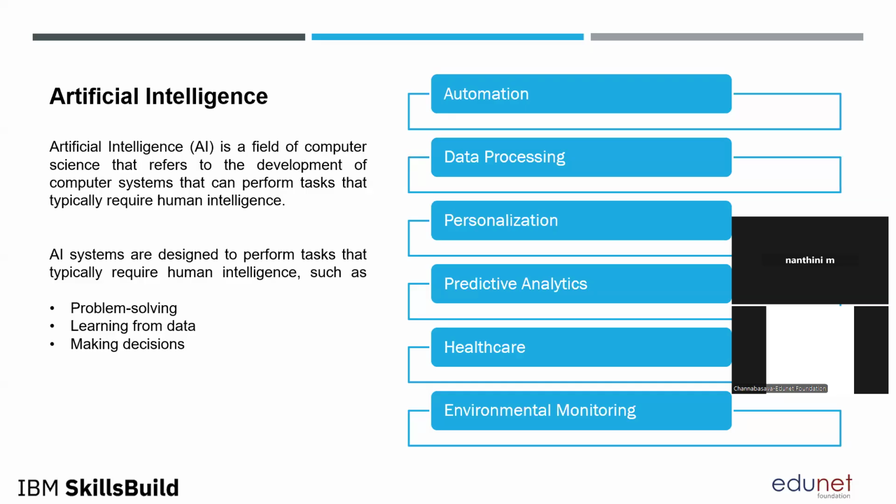It can sense the environment with the help of sensors and collect the data. Based on that data, it can send the water to the farmland. So there are n number of applications under AI. We will be discussing them one by one in the upcoming slides.